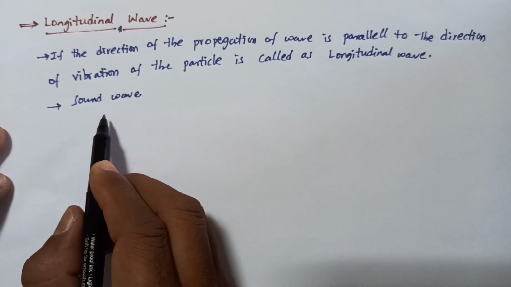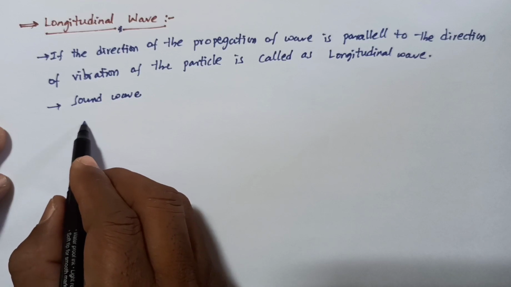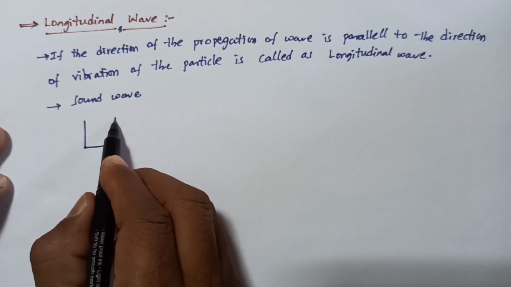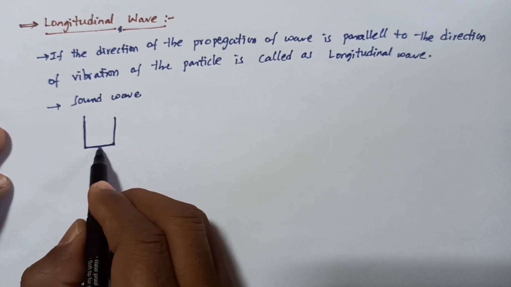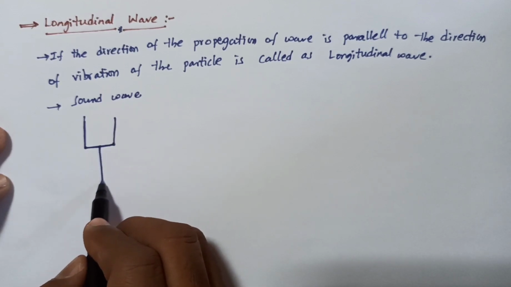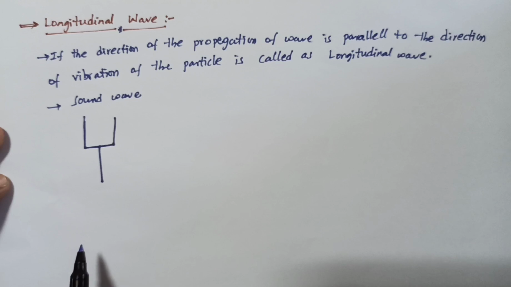So for example, sound wave. When sound is produced, for example, we take a tuning fork. This tuning fork produces a sound of a certain frequency.